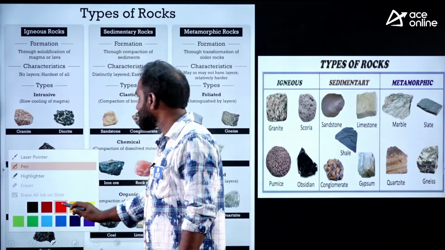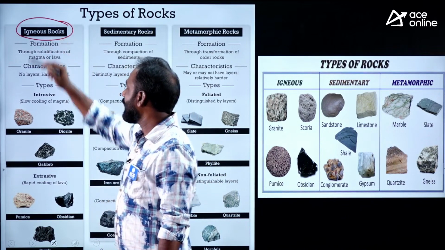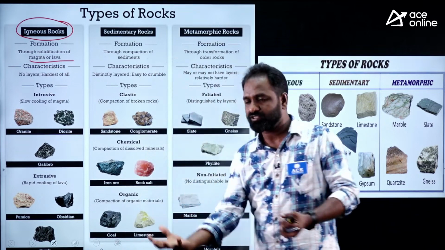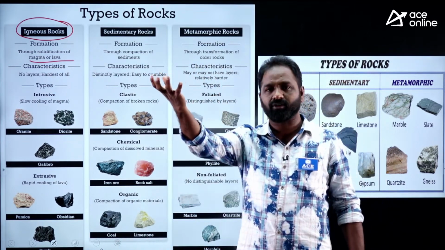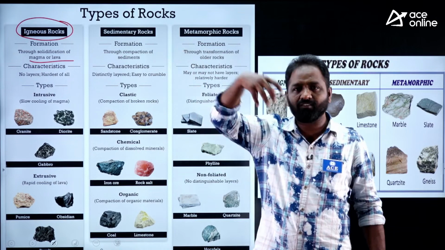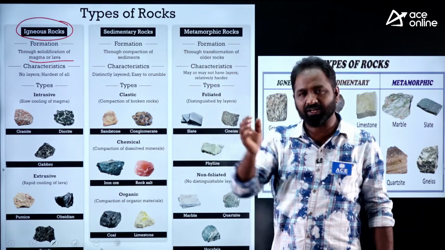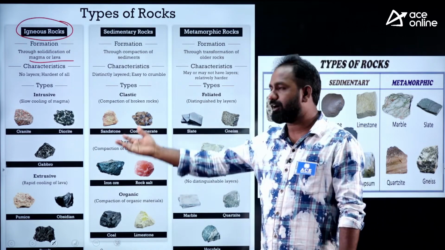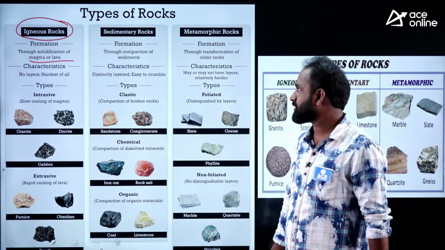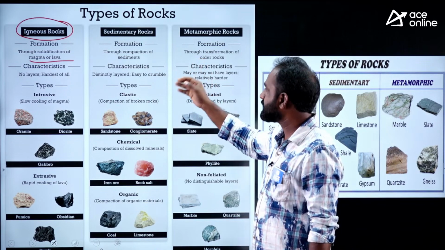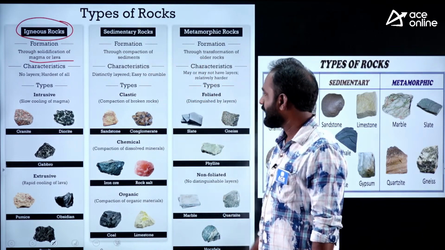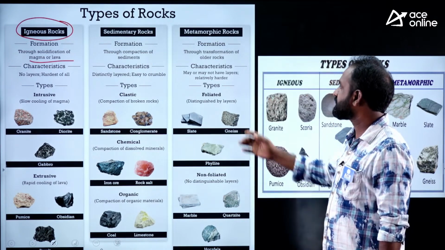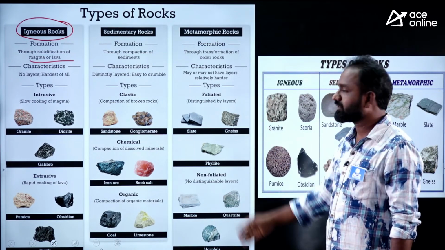Take the example here. How were igneous rocks formed? Through the solidification of magma and lava. Everyone knows about volcanic eruptions. When a volcano erupts, the lava comes out, and because of cooling, it solidifies and forms a rock, and that rock is called an igneous rock. Sedimentary rocks form through the compaction of sediments. And the third is metamorphic rocks, which form because of transformation.